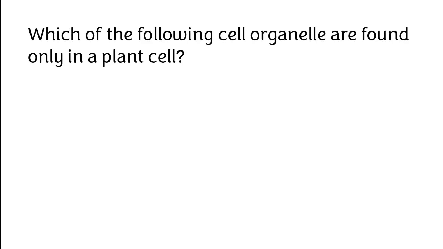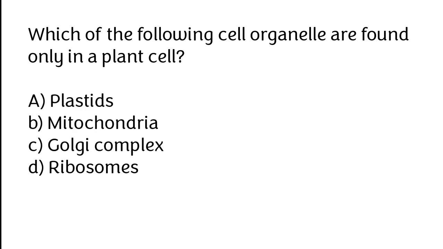Which of the following cell organelle are found only in a plant cell? Plastids, mitochondria, Golgi complex, ribosomes. The correct answer is option A. Plastid cell organelle are found only in a plant cell.